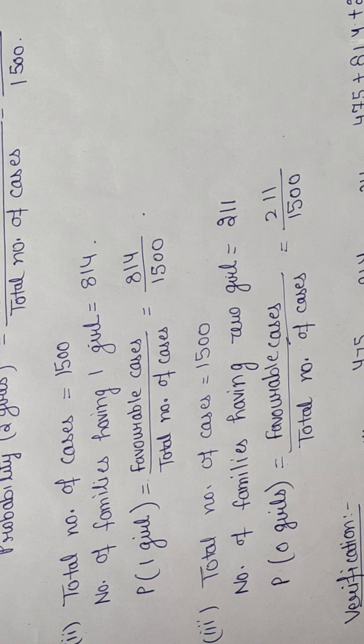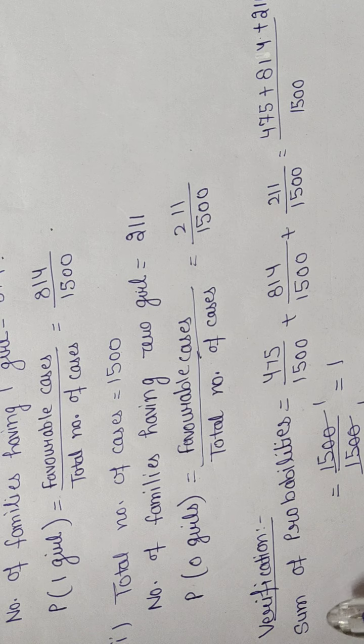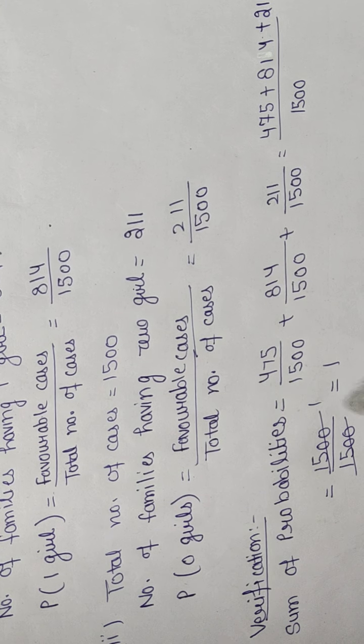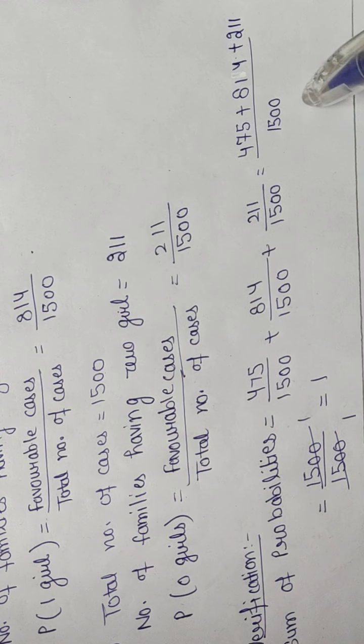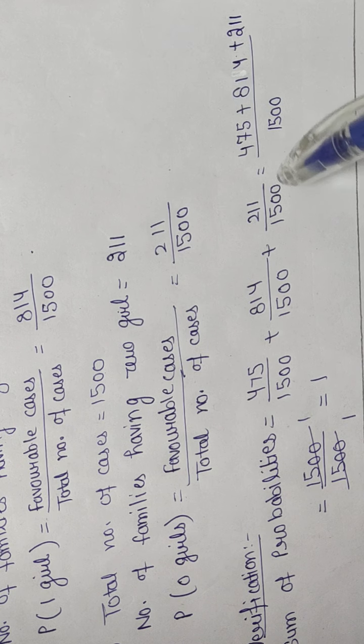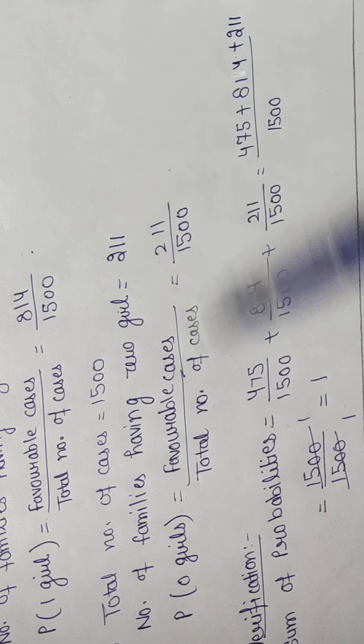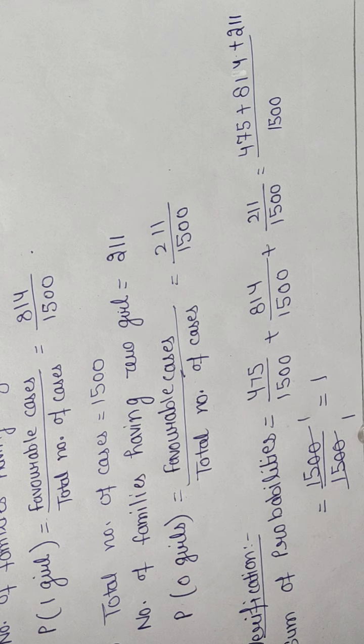Also, it is asked to verify that the sum is 1. For verification, first we find the sum of the probabilities, that is 475 upon 1500 plus 814 divided by 1500 plus 211 upon 1500. First we will take the LCM of the denominators. LCM will be 1500. Just substitute the values over here and simply add the numerators. We get 1500 upon 1500, so it will come 1. So your answer is 1, hence verified.